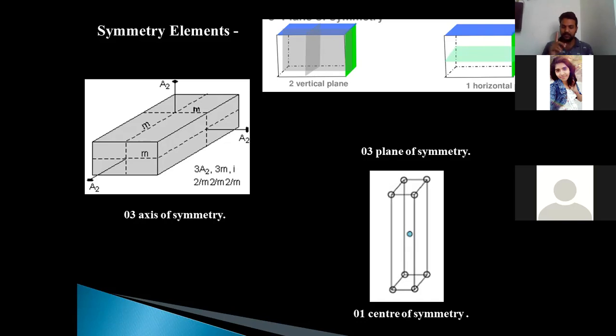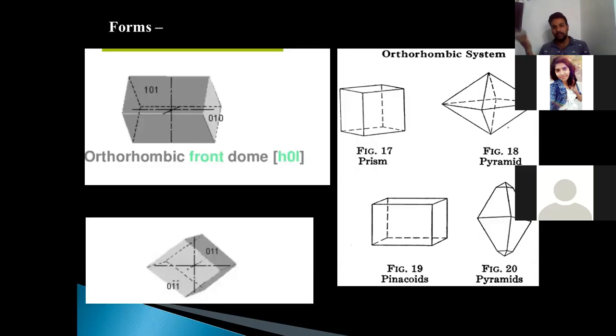The decrease in the symmetry as compared to isometric and tetragonal can be understood from the axial configuration. Then we can see the forms. The well-known forms are the dome and the pinacoids. A dome consists of 4 faces, a pinacoid consists of 2 faces. Dome and pinacoid combine and create a prism. Okay, the prism is a closed form. You can make it closed. The dome is an open form.